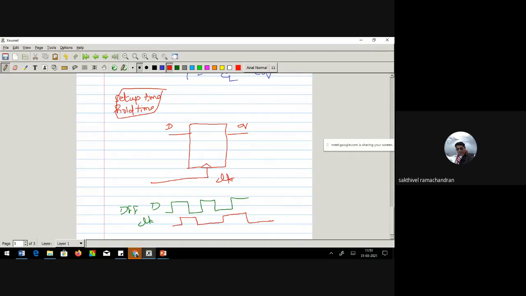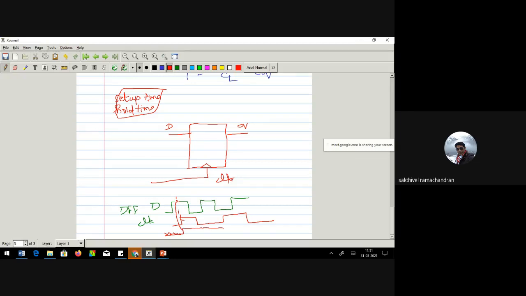Let me keep this as a clock. What I mean to say here is, the way in which this D flip-flop works is, for every rise edge of the clock, it tries to see what is there in D, that is the D terminal. So immediately it will copy this value to Q. Irrespective of whatever may be the earlier value, this value is 1, so it will simply give 1.